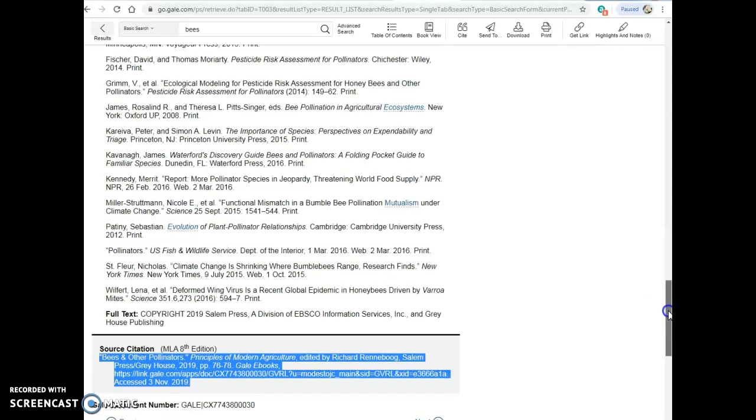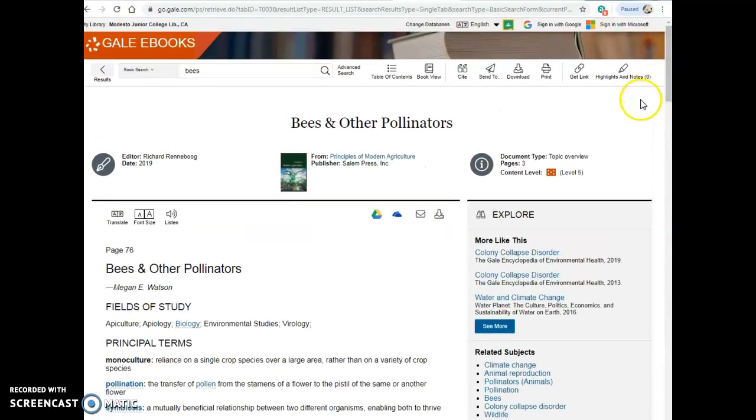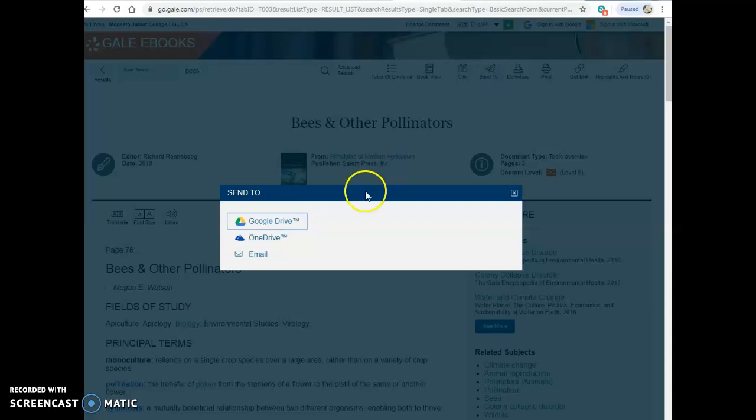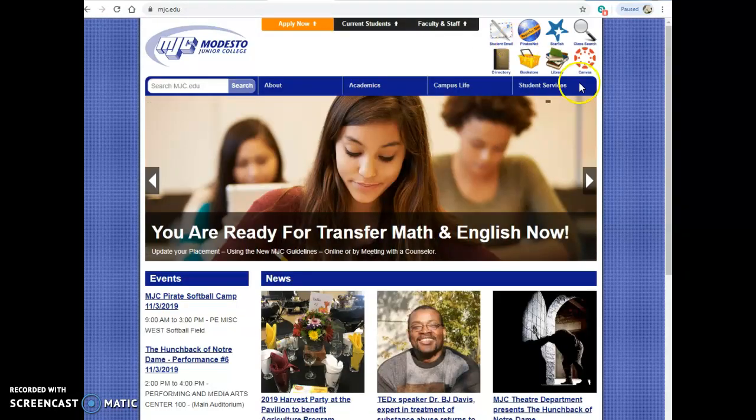Okay, so I showed you where to find your citation. I showed you how to limit your searches. This is really handy, send to. You can send this article right to yourself. So when you find the good ones, you send them right to yourself. Do keep notes as well, but that's a great tool.